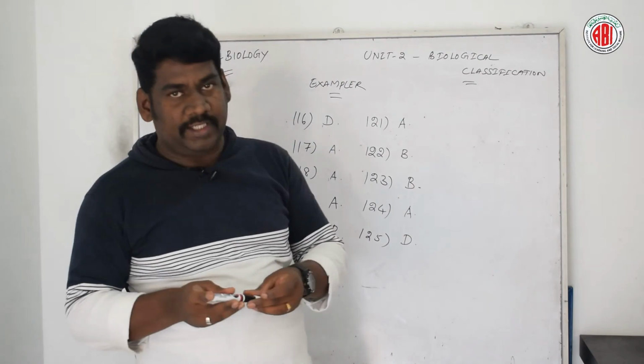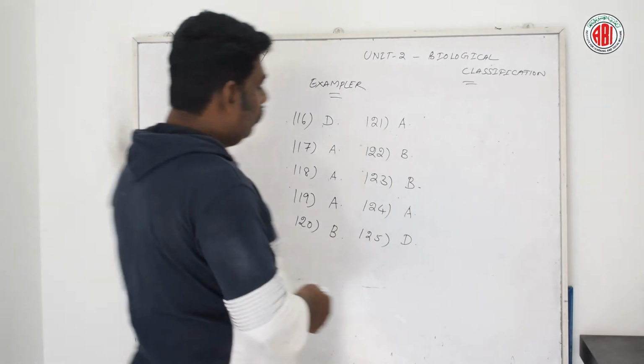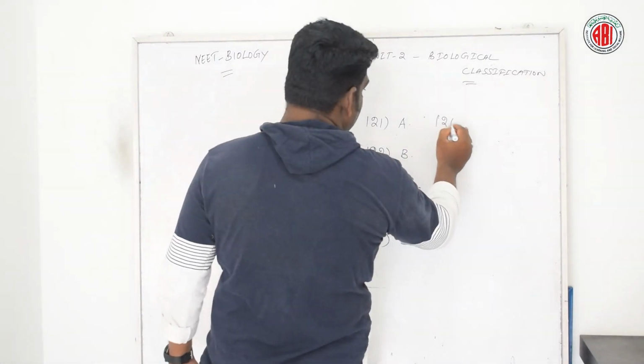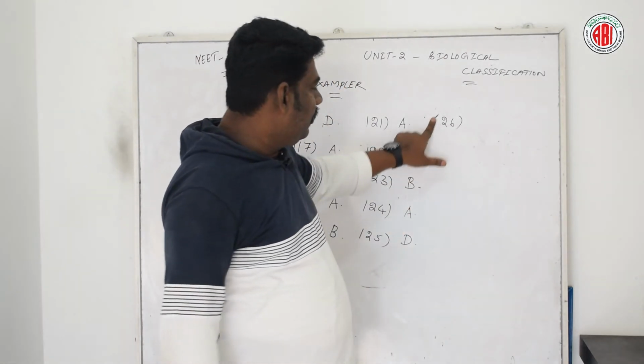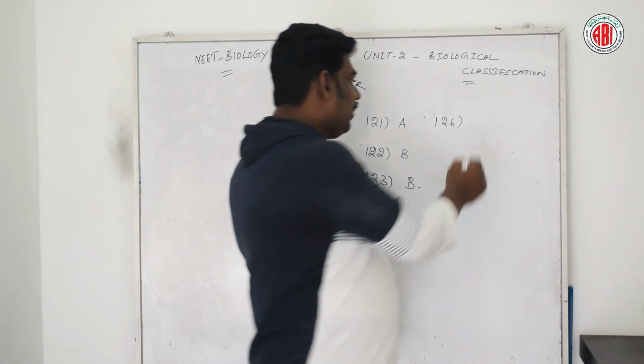Now let us go for the next question. The protista, they have, here are 4 different options: only free nucleic acid aggregates, membrane bound nucleoproteins lying embedded in the cytoplasm, gene containing nucleoproteins condensed together in a loose mass, nucleoprotein in direct contact with the rest of the cell substance. Let us see the right answer for this question. According to question number 126, the right answer is option B.